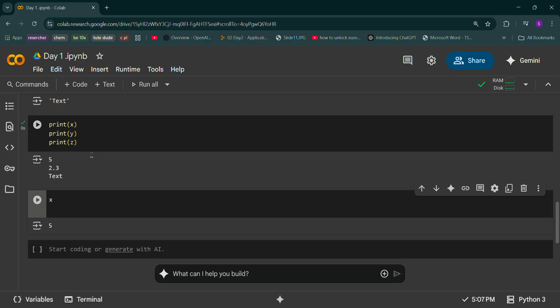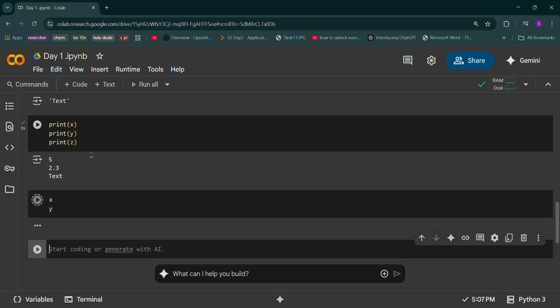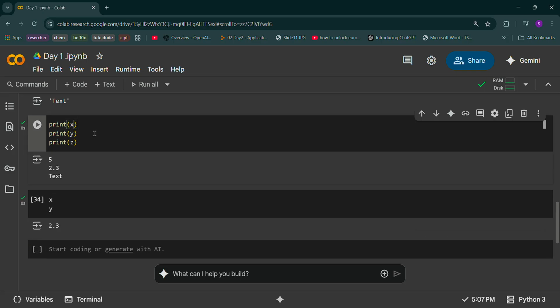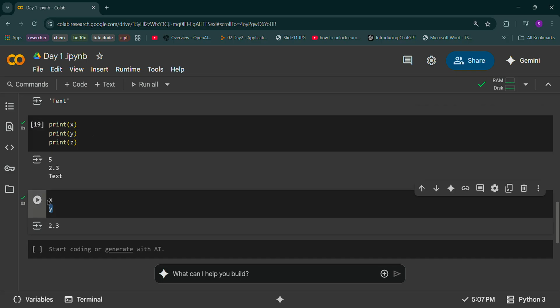Now you'll ask, okay, then why are you writing print for x, y, z? Why are we using print? We can just write x and y. Okay, fine. What if in the same cell you want to print x and y? Here I wrote x and y. If I just run this, it will just give you the last variable's value. Before, when it was just a single x, it was giving x. Now if it is double, it is giving the last value. But when I write it in print, check it out, it gave me all the values x, y, z, in order.